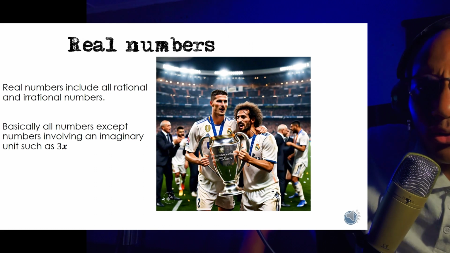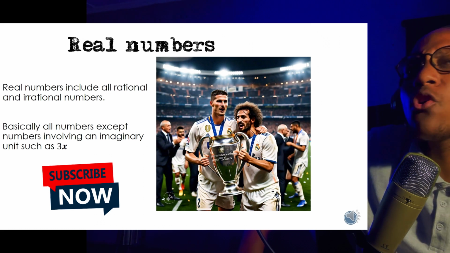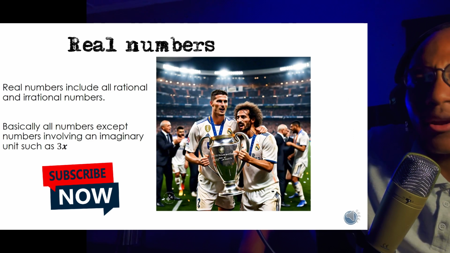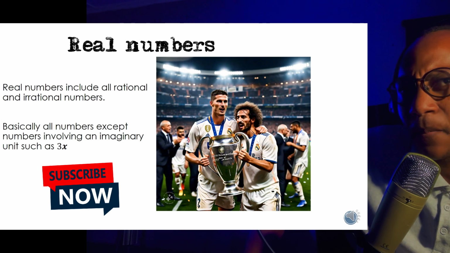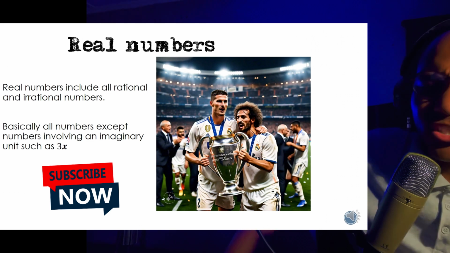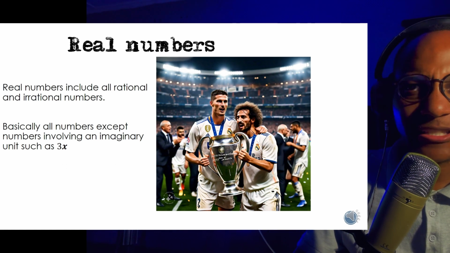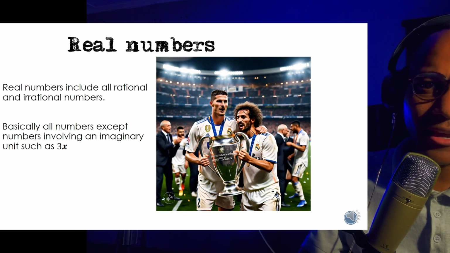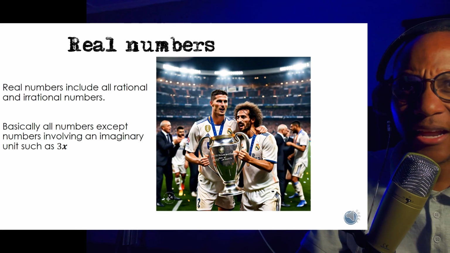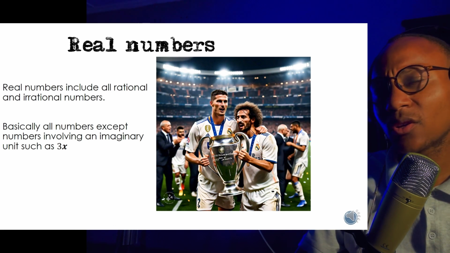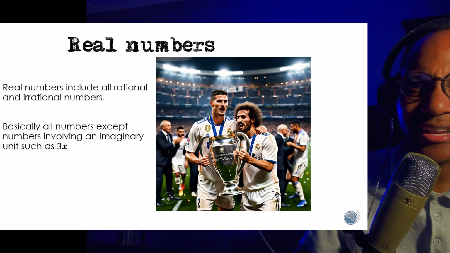So basically, when we're looking at real numbers, we're talking about all numbers, basically all rational and irrational numbers. But as we go onwards, we're going to be using number expressions like 3x plus 2x. I'm sure you've seen maths like that, right? The x is called an imaginary unit.